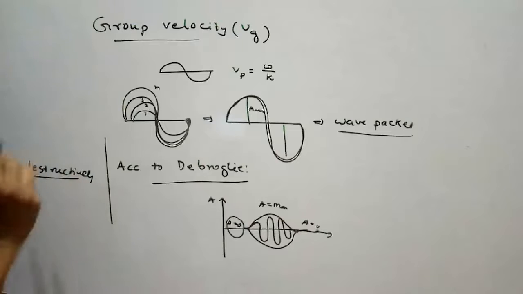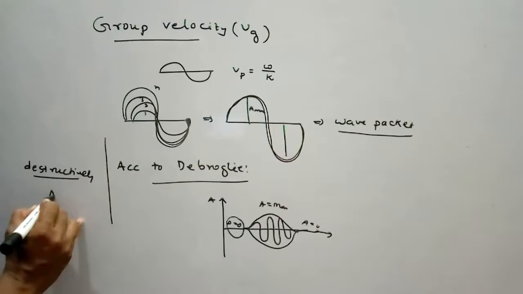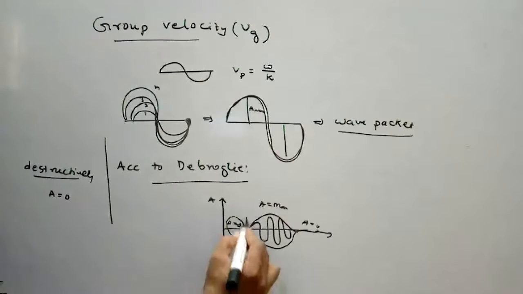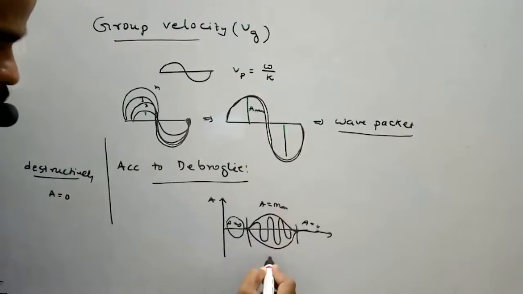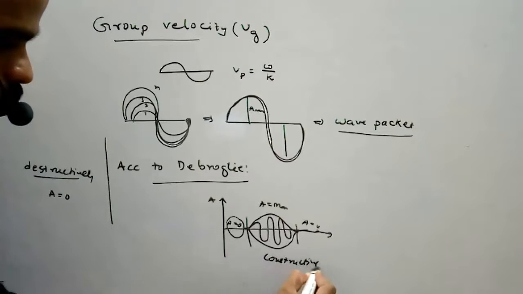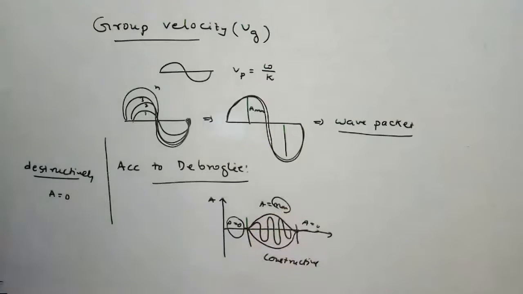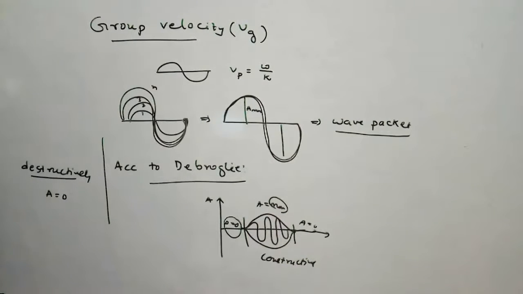But in the wave packet, the waves are superimposed constructively, so the amplitude is maximum. This is de Broglie's concept of group velocity.